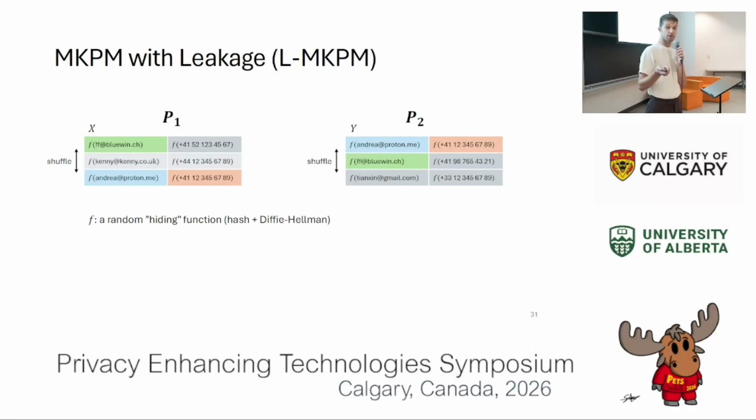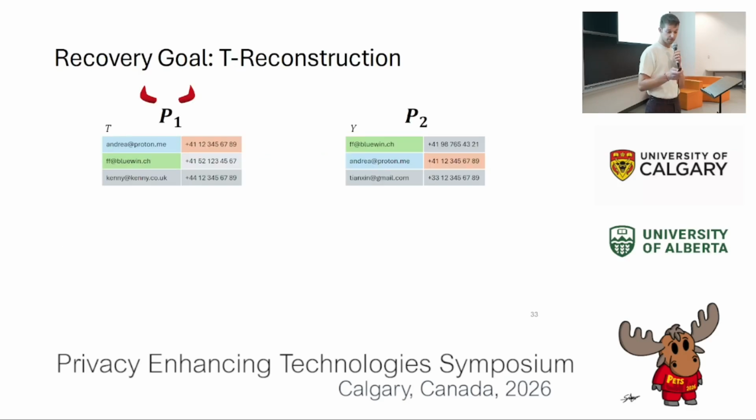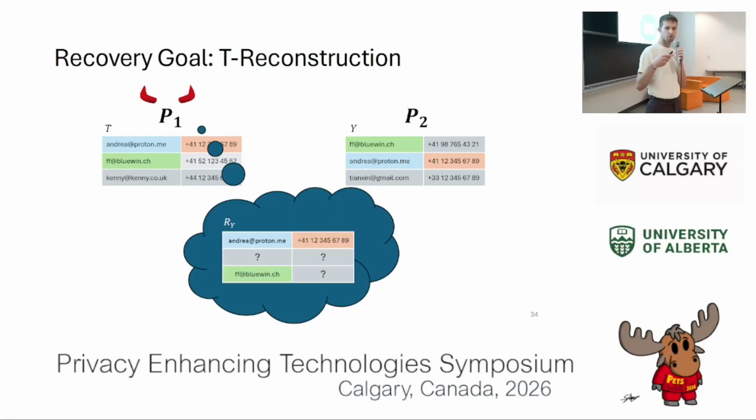This is observed by party P1. So from its perspective, it just sees two sets of tuples with random values. But again, this pattern of repeating values is preserved, even though it is shuffled. Good. This is quite a substantial leakage, and so is our attack goal. And in particular, for these attacks, the adversary manages to recover a partial copy of Y, which contains at least all values that also occur in the target set. And we call this a T reconstruction of Y.